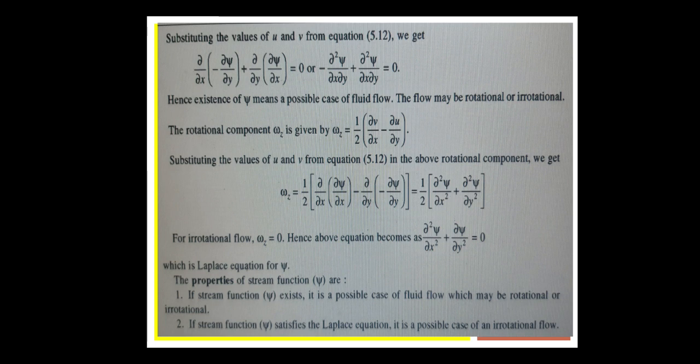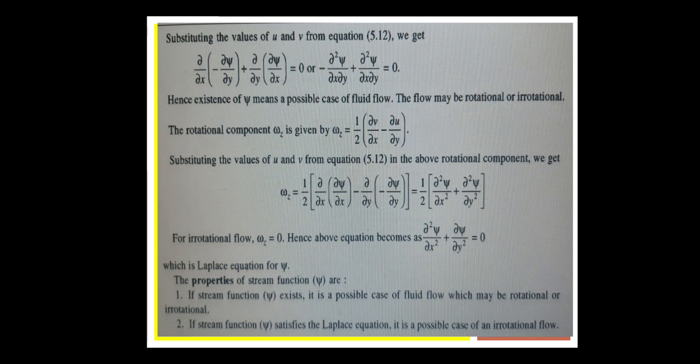Therefore, the flow may be rotational or irrotational. The rotational component for the z-axis, omega z, is equal to half of dou v by dou x minus dou u by dou y. Then substituting these values of u and v in the equation, omega z is equal to half. What is dou v by dou x?